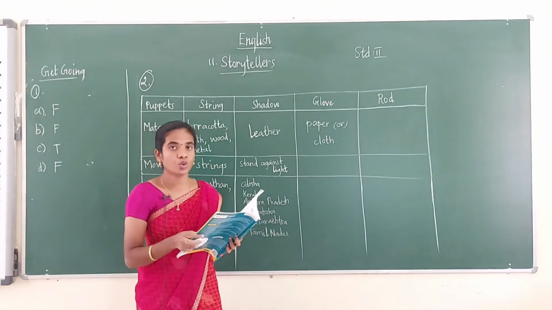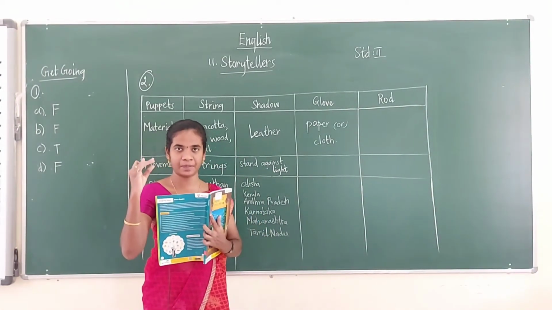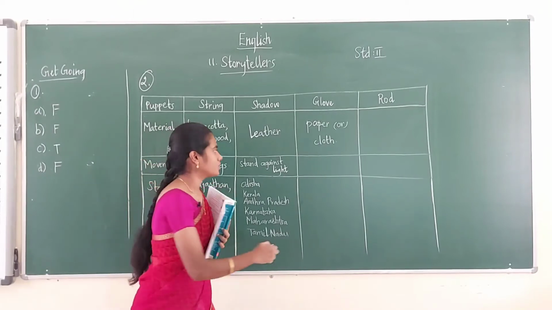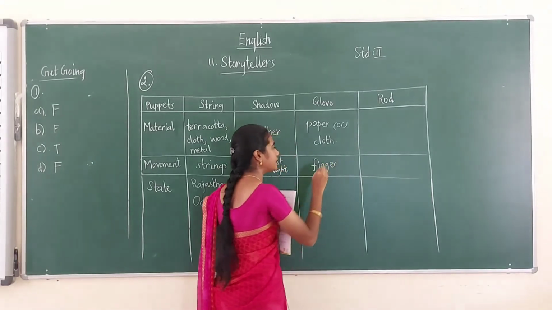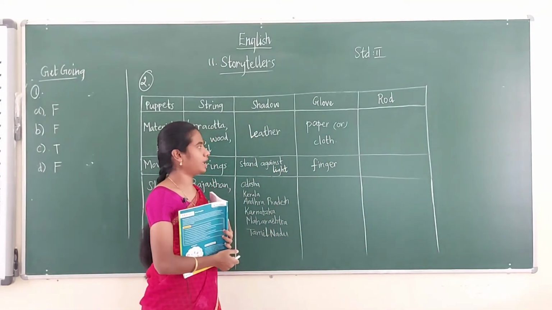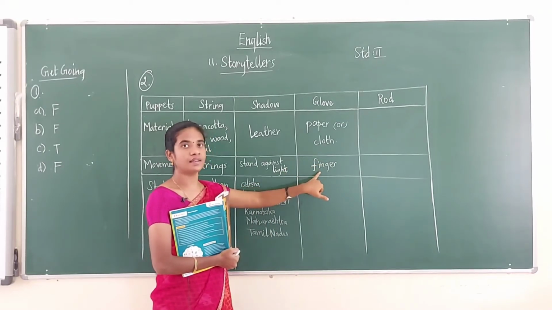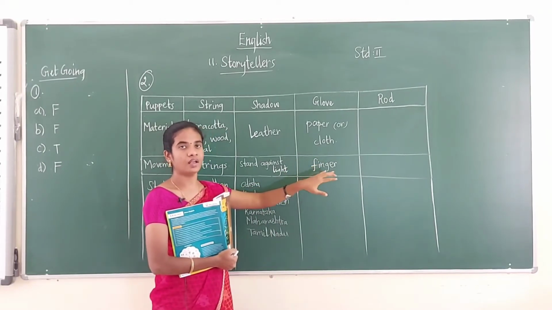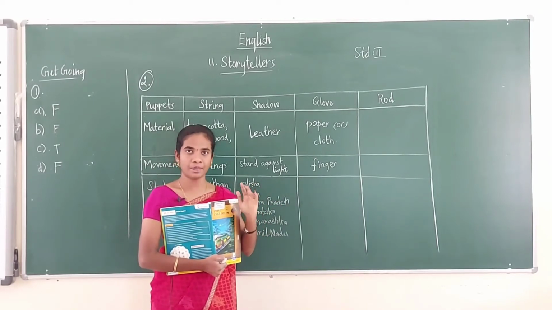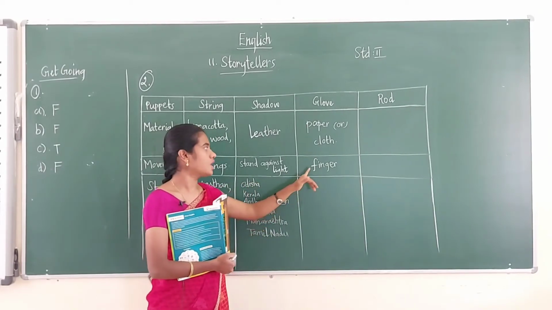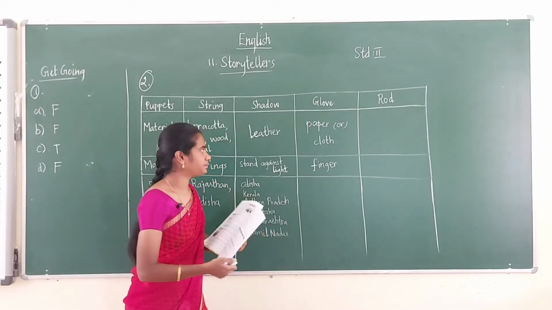And what is the movement of the glove puppet? It is a puppeteer's finger. With the help of the finger only it will move, no? So finger, the movement is finger. Whose finger? That is puppeteer's finger. Okay, if I am asking which finger, you have to tell the puppeteer's fingers only. Okay, so the puppeteers only will wear the glove puppets. Okay, so with the help of their fingers only they will move. Okay, so finger, whose finger? It is a puppeteer finger.